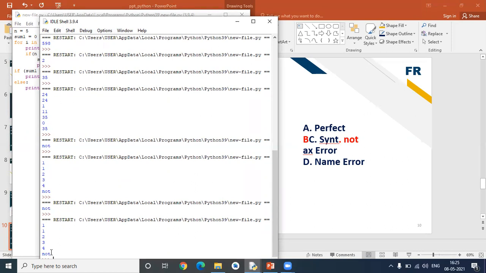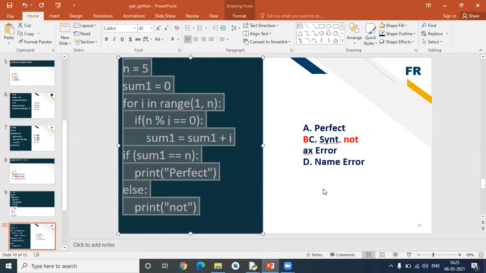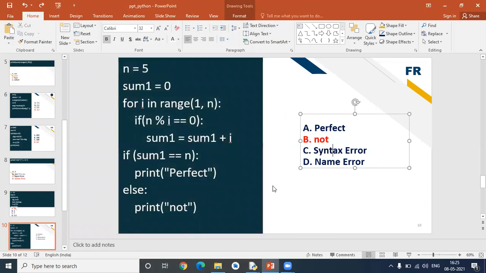What is there in the else part? "Not" is there, that is printing. This is all about this question. It's a simple one. Okay, we can move to the next question then.